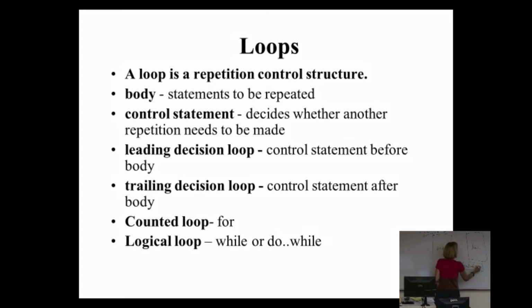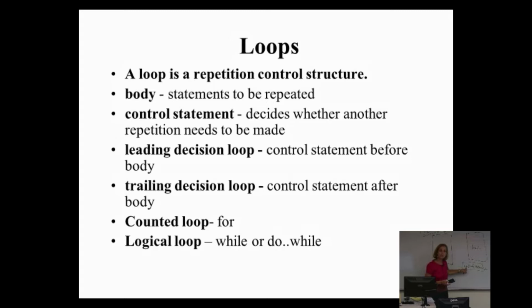Let's try to understand from a big picture standpoint what the difference is. We call this picture a leading decision loop for obvious reasons. Why do we call this a leading decision loop? Because the decision leads the body. And we call this one a trailing decision loop because the decision trails the body.